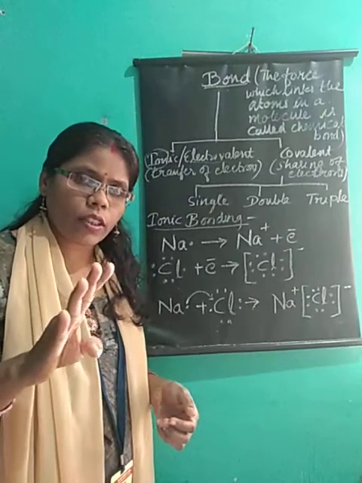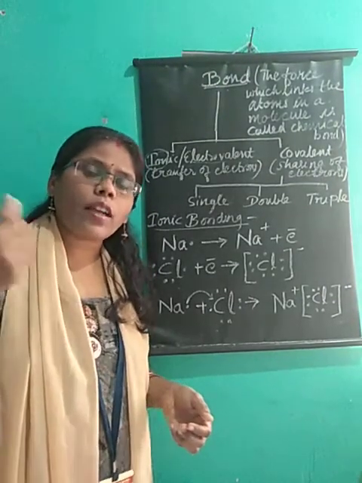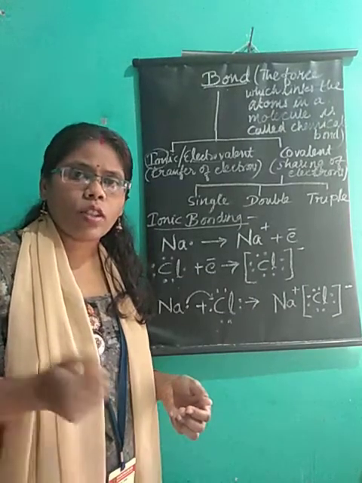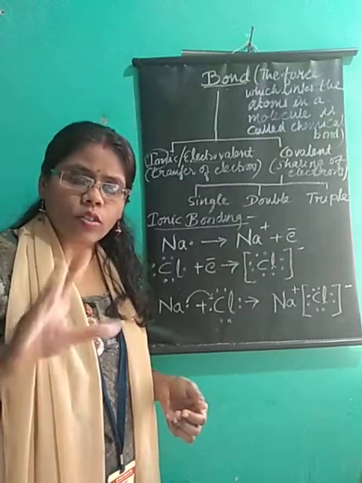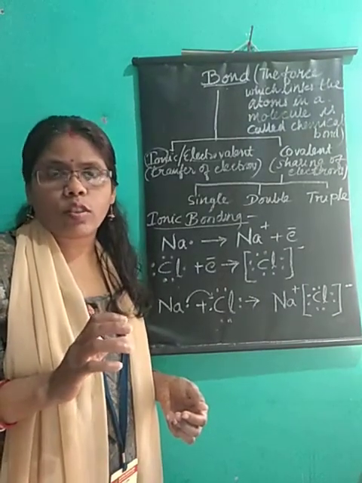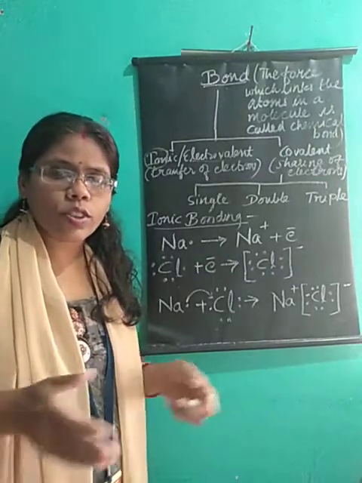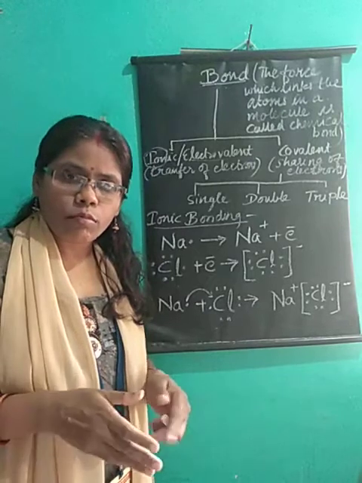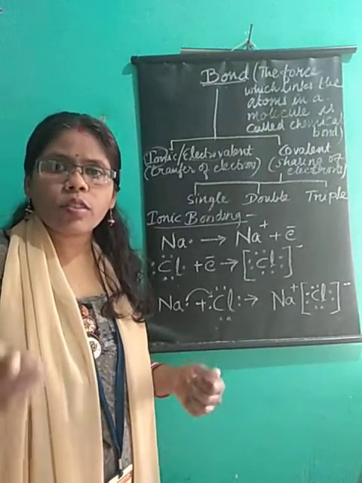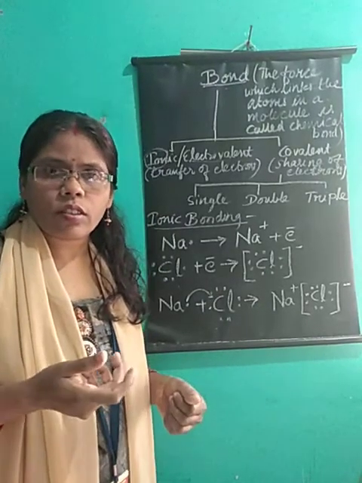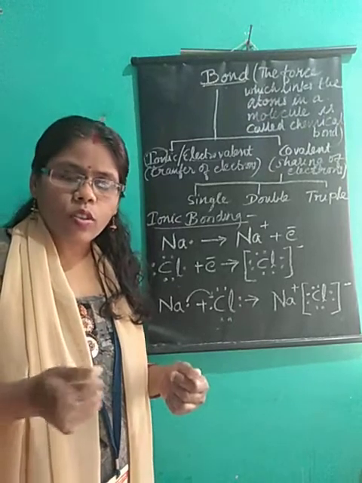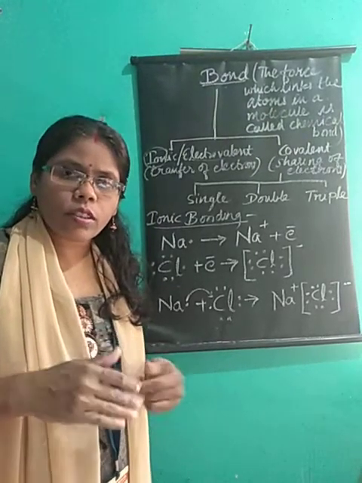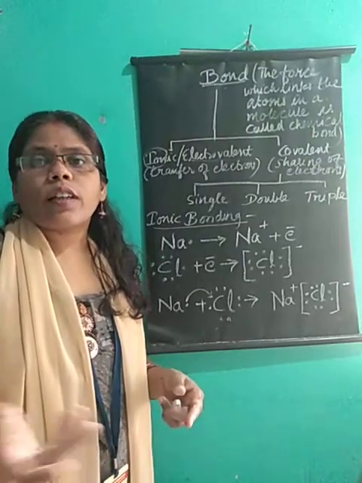So it is neither ready to give electrons nor is someone else ready to give 4 electrons to it. So what will it do? It will share its electrons. Generally carbon forms covalent bonds, because it can neither take nor give. So for carbon, it is easier to share the electrons.